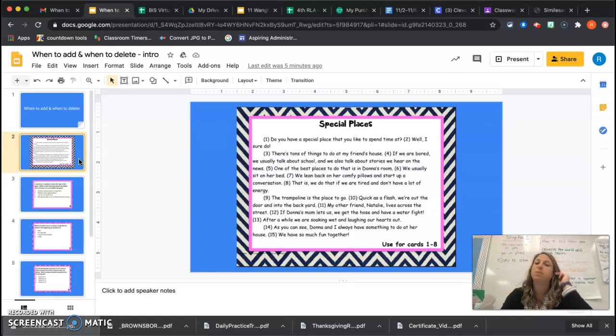The trampoline is the place to go. Quick as a flash, we're out the door and back into the backyard. My other friend, Natalie, lives across the street. If Donna's mom lets us, we usually get the hose and have a water fight. After a while, we are soaking wet and laughing our hearts out. As you can see, Donna and I always have something to do at her house. We have so much fun together.